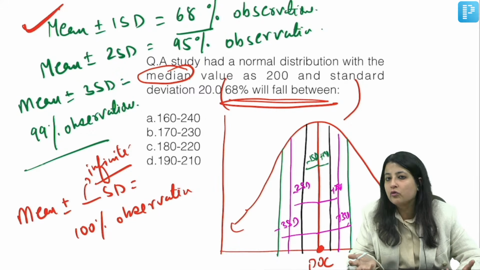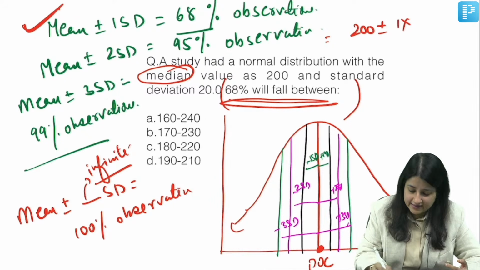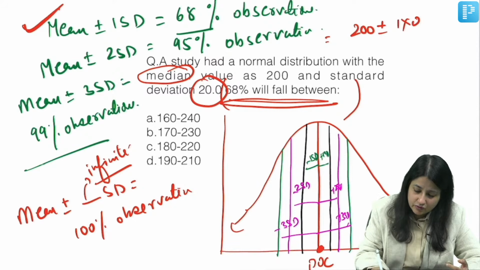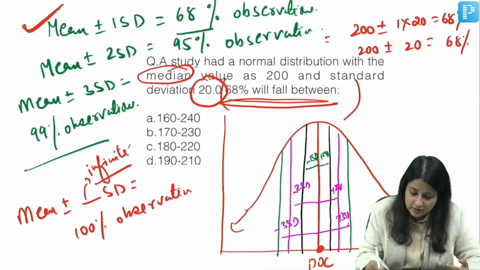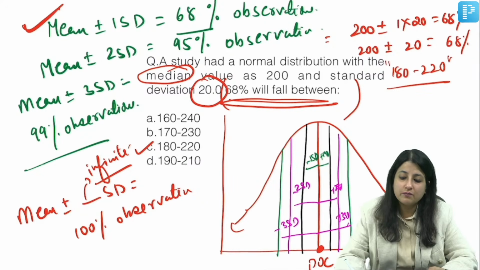So what will it be? 200 plus minus 1 SD, because I'm asking 68%. What is the standard deviation over here? 20. So 200 plus minus 20 covers 68% of observations. So that is 180 to 220.